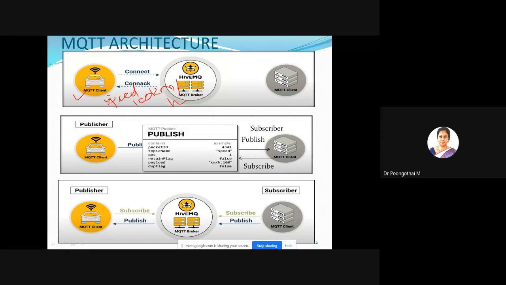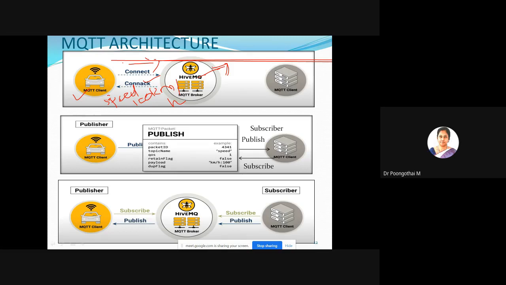This is going to be configured as a publisher. Here the message is sent from the publisher to your broker. HiveMQ acts as the broker here. It is an open source MQTT broker. First, a connection to the MQTT broker must be established. For that, the car first sends a connect request to the broker. If the connection is established, the broker sends back a connect acknowledgement to the car to acknowledge the established connection.